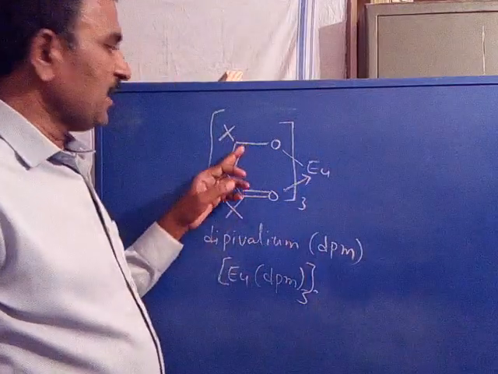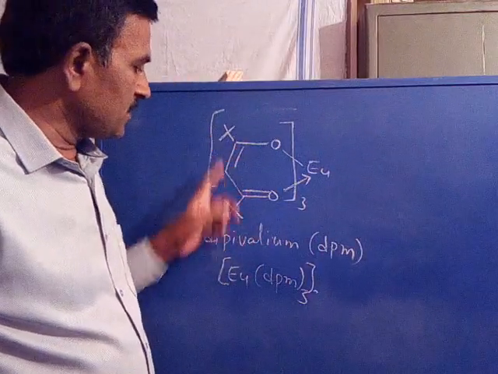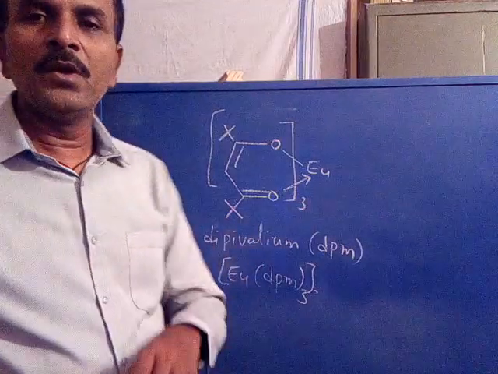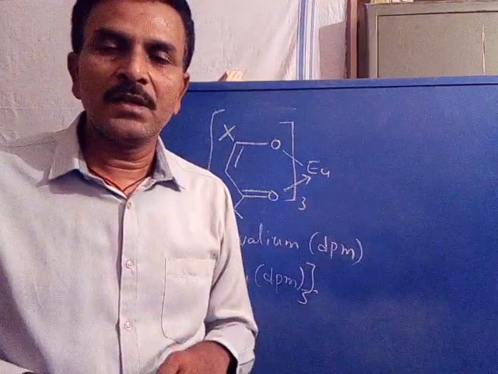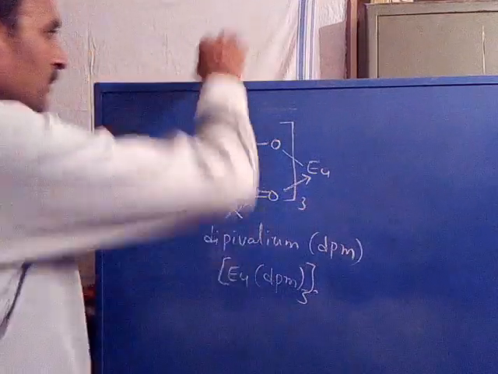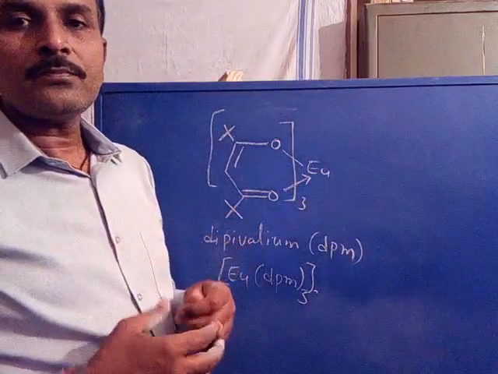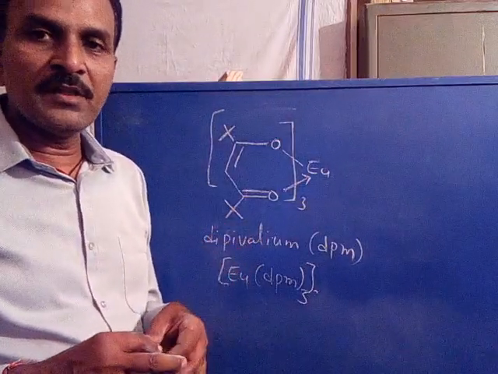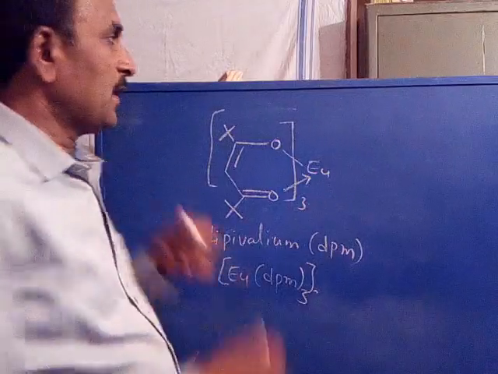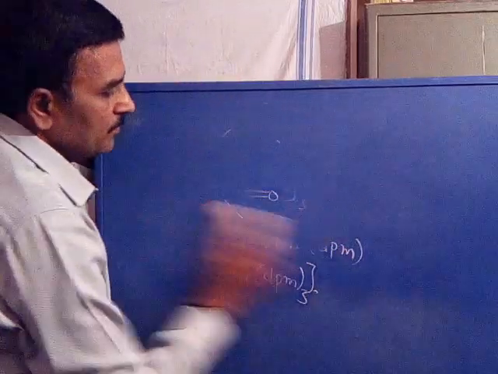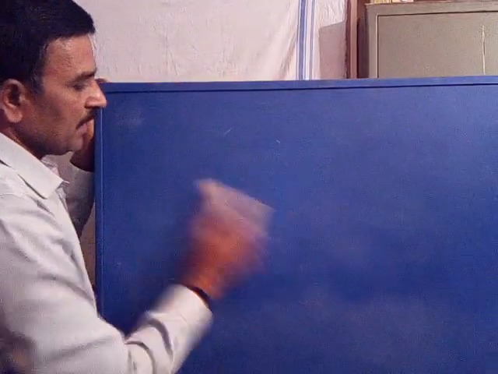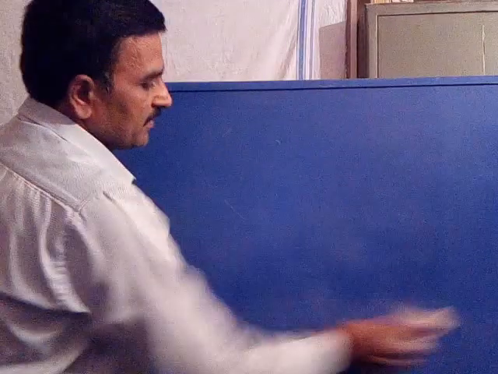A beta diketone fragment attached with two tertiary butyl groups. This is another complex that can be used for simplification. We will discuss the principle involved in the simplification using lanthanide shift reagents. There are three types of complexes available.